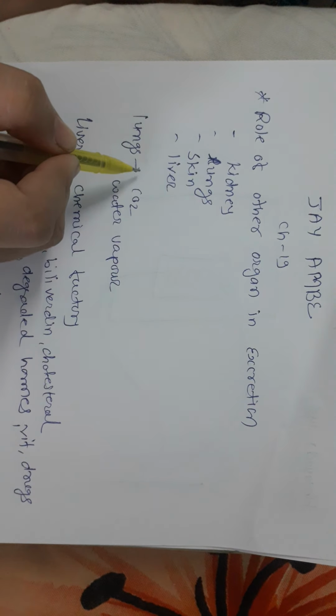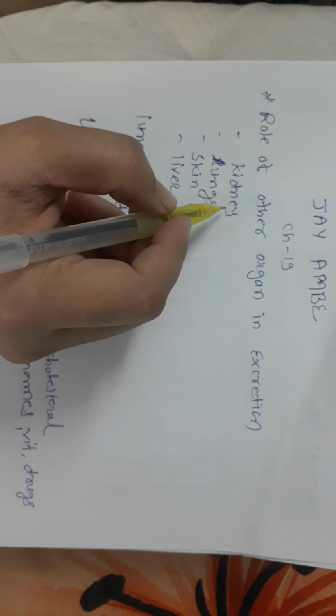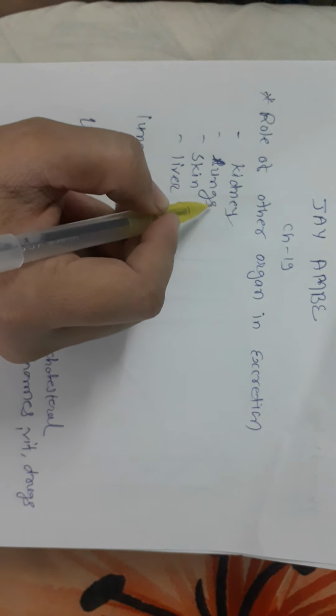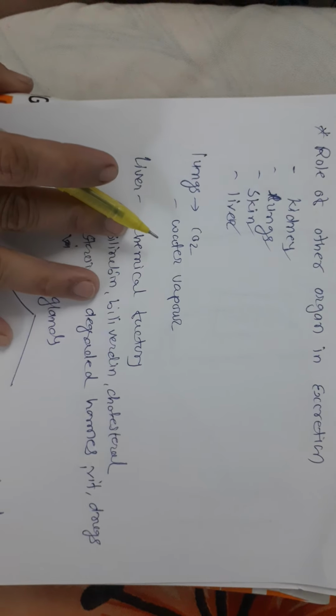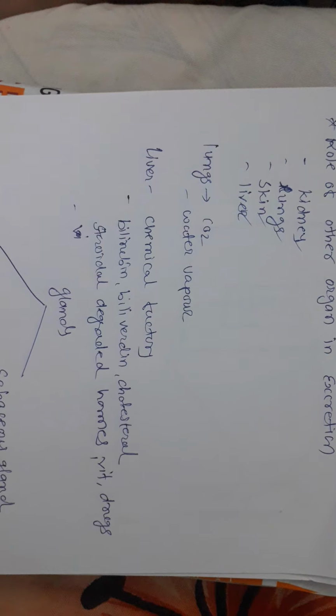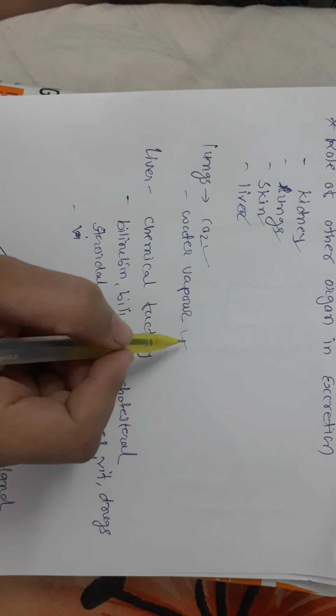Again, the role of other organs in excretion is our topic today. Many organs play a role in excretion, for example kidney, lungs, skin, liver, etc. How do the lungs play an important role? Lungs remove carbon dioxide and water vapor.